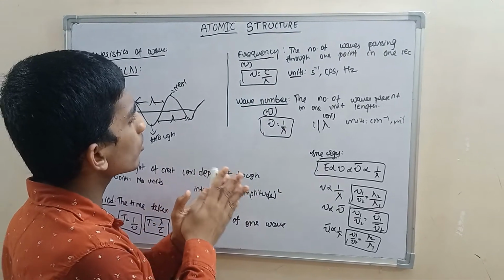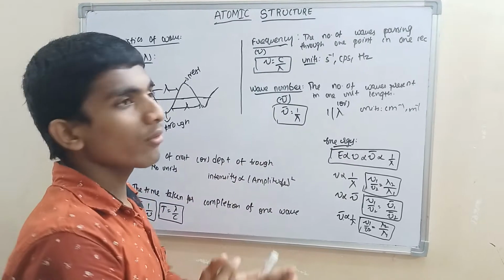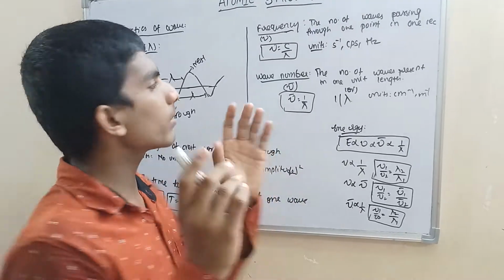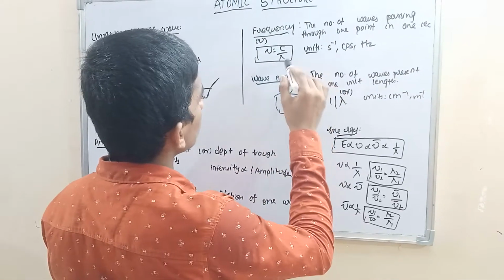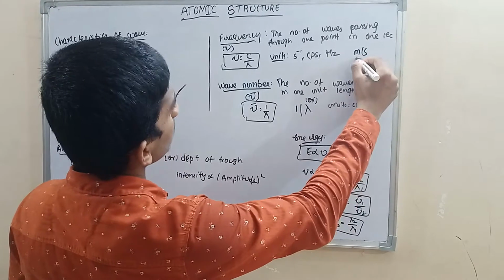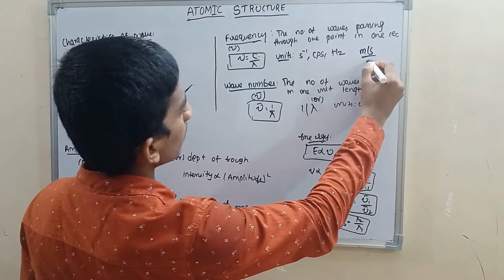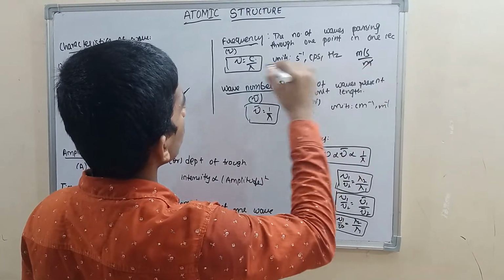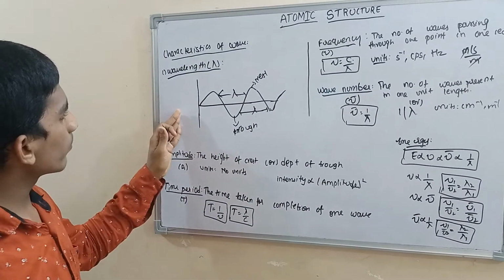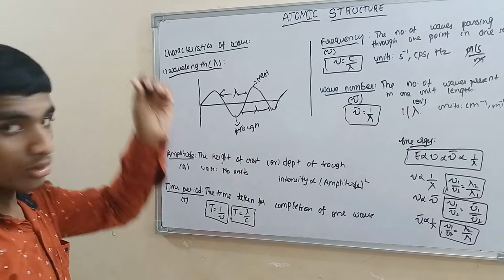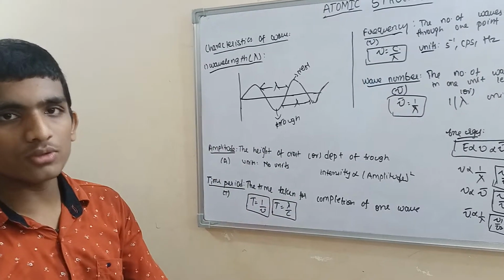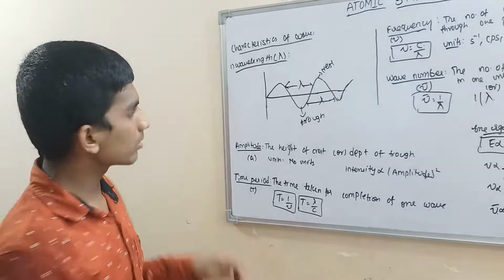Nu is equal to c by lambda. What is c? The speed of light, 3 into 10 power 8 meters per second. Derivation of units we can also do. Meter per second is the unit of c, and meter is the unit of lambda. For this we have not discussed units, right? The unit of length is the unit of wavelength, but it is so small that we use angstroms and nanometers.